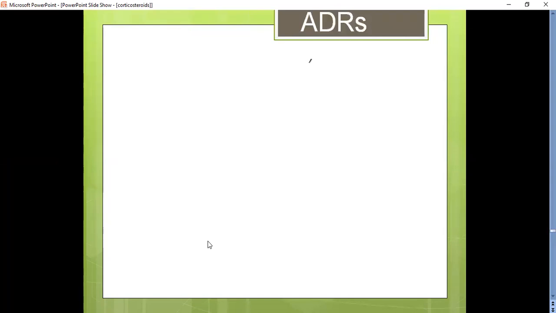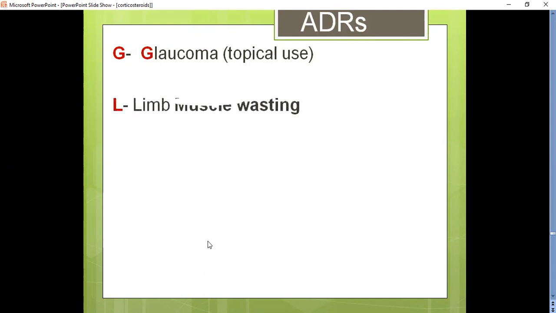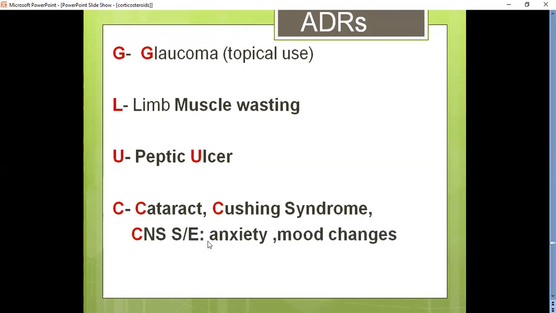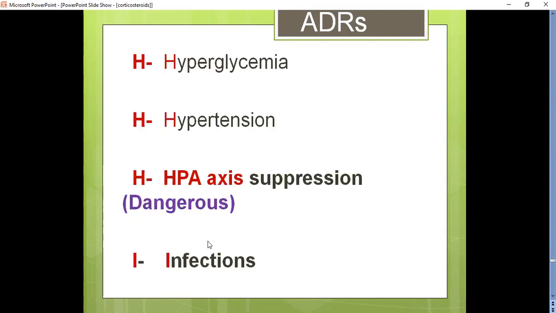Okay, so coming to the adverse effects, we have glaucoma and limb muscle wasting, and the patients may suffer peptic ulcer, and may show cataract or Cushing syndrome, and on the CNS, they cause anxiety, mood changes, etc. Osteoporosis is also an adverse effect of glucocorticoids. They can also cause hyperglycemia, hypertension, and dangerous HPA axis suppression.